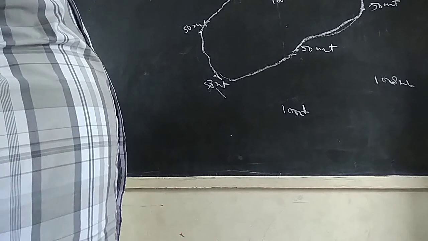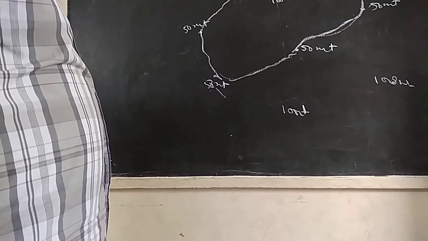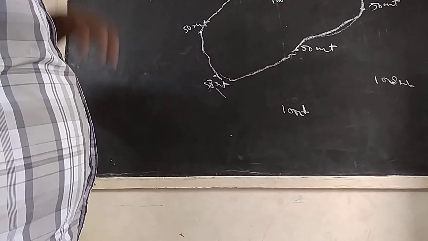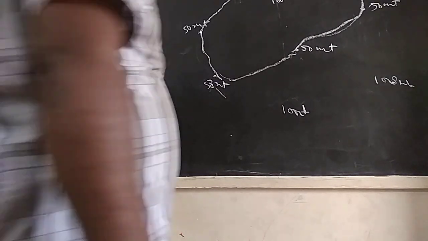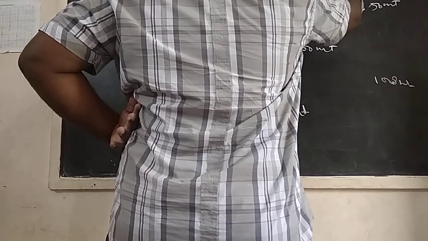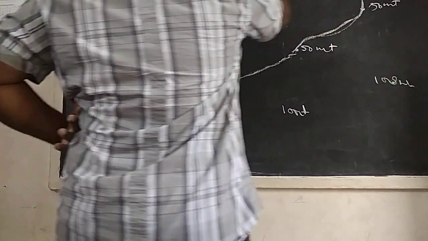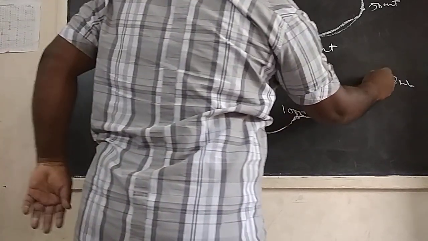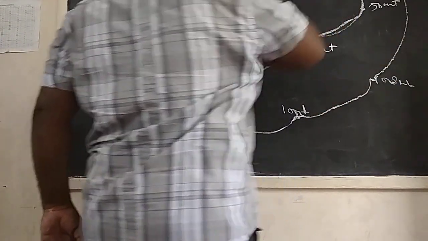If they want to connect different places with equal height, that is called a contour line. What is that, children? Contour line. For example, 100 meters, 100 meters, 100 meters, and 100 meters.